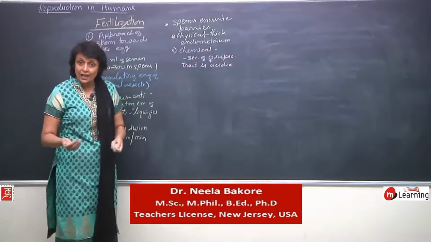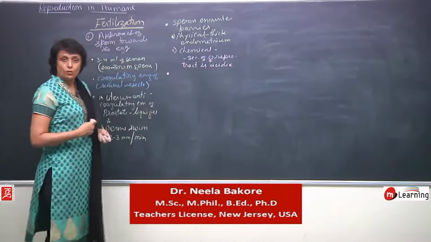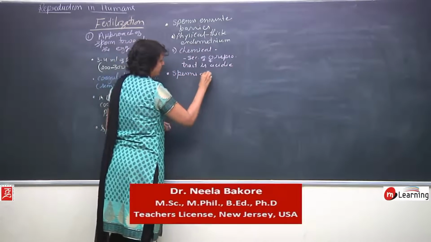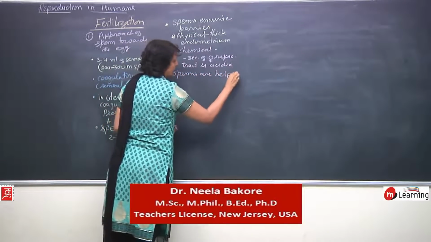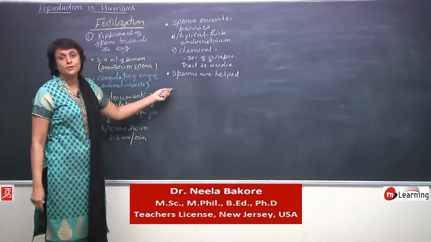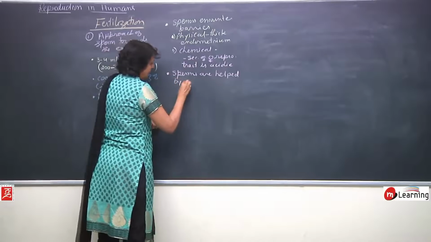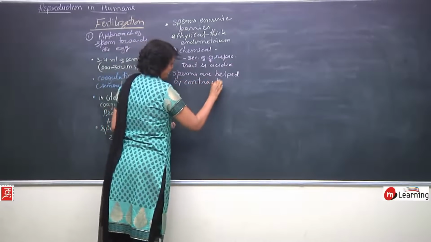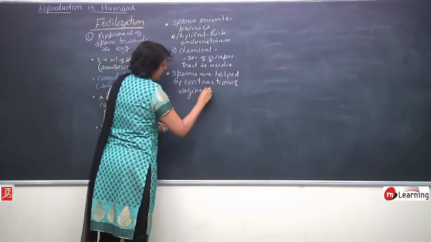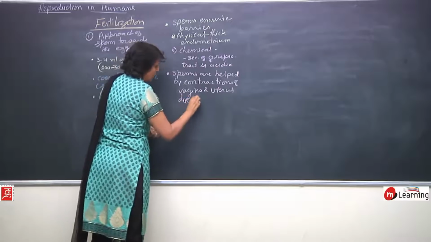Is there anything which helps these sperms to move? So, there is some helping thing also. Sperms are helped by the contractions of the female reproductive tract caused due to prostaglandins, by the contractions of vagina and uterus due to prostaglandins.